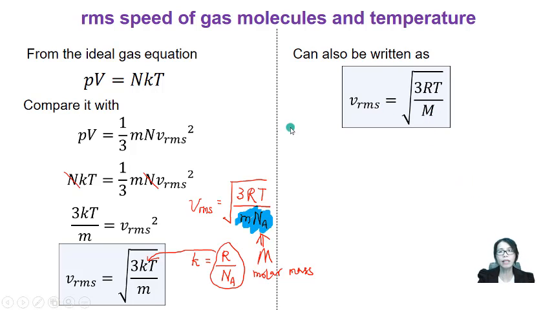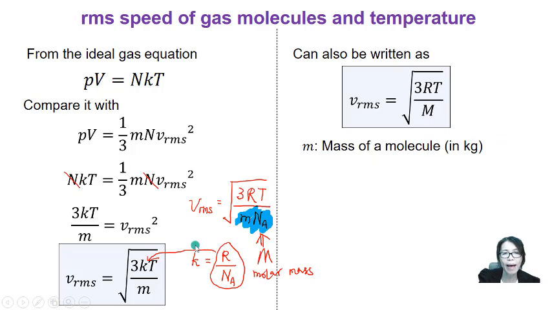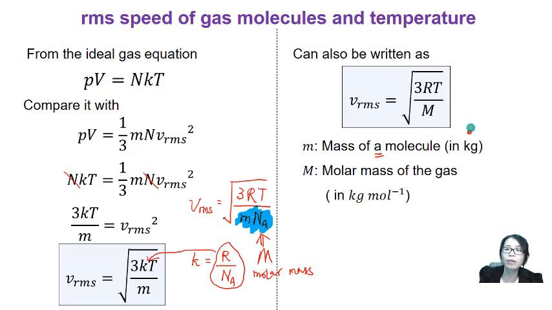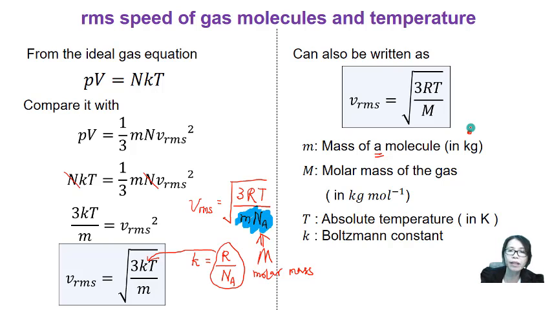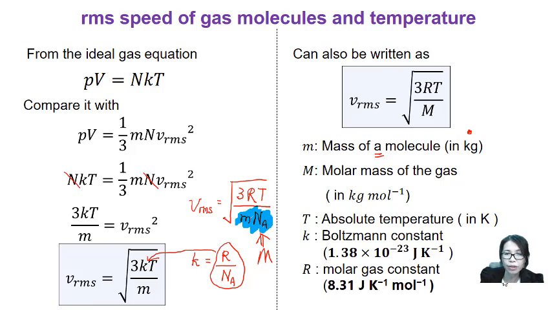Alright, so these are the two equations that relate the root mean square speed for a gas molecule with the temperature. So the small m represents the mass for a molecule. Be aware, it's just one molecule of gas. Capital M represents the molar mass of the gas in kg per mole. T represents the absolute temperature, unit in Kelvin. k is the Boltzmann constant. R is the molar gas constant.